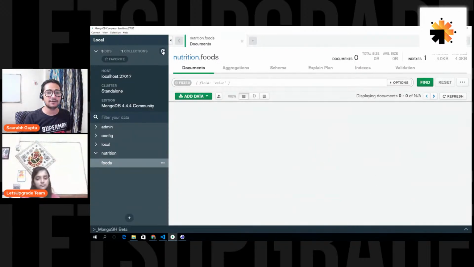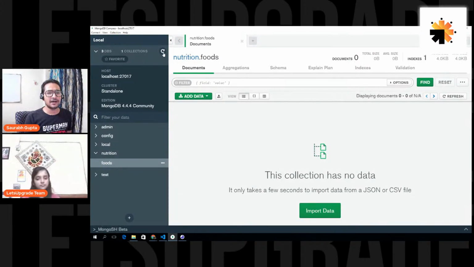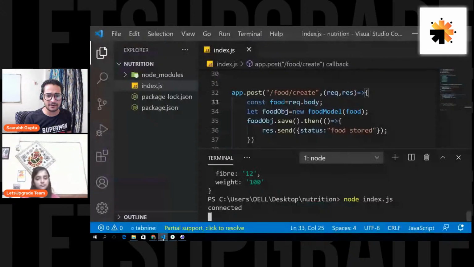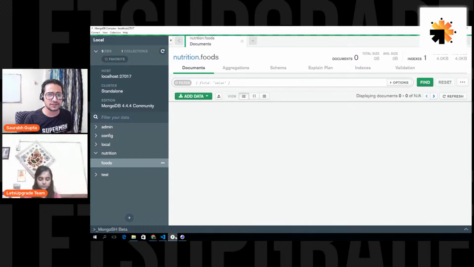Refresh the MongoDB. We're still not getting it. Why is that? Is there an error? There's no error here. This is strange.